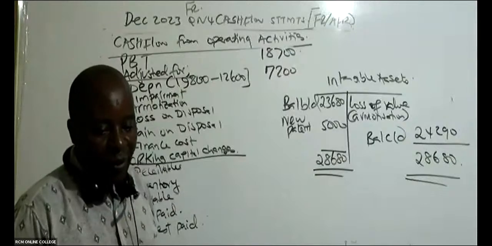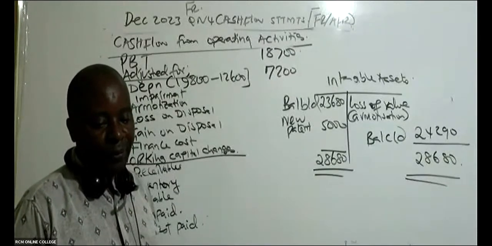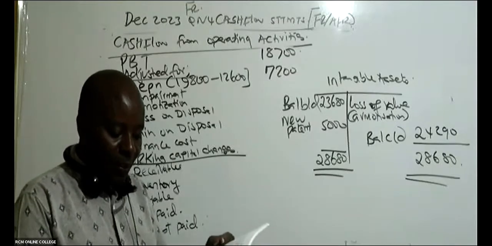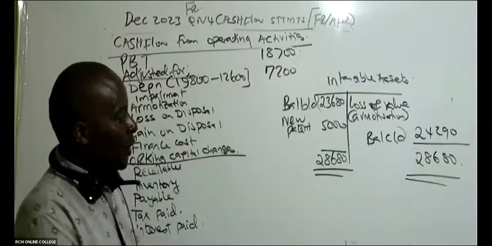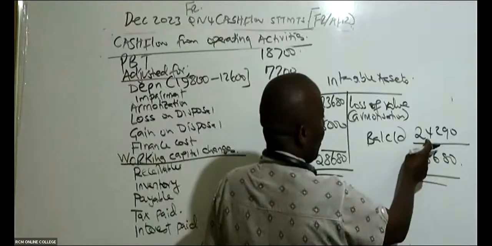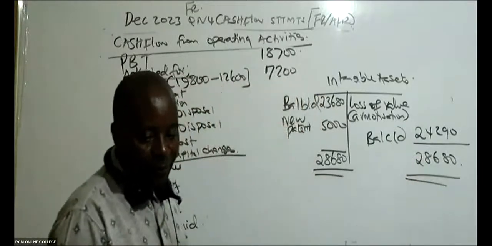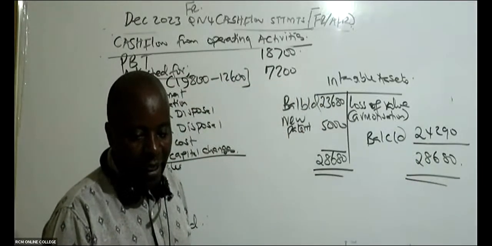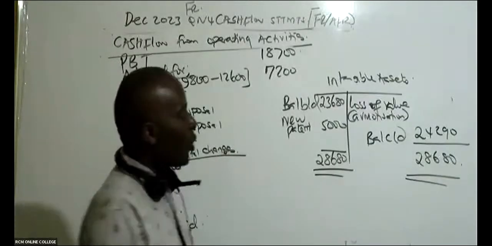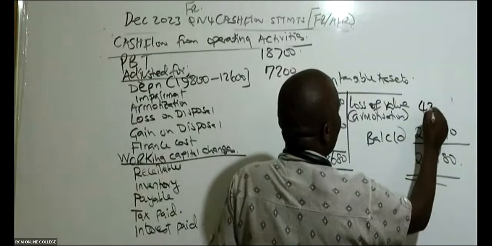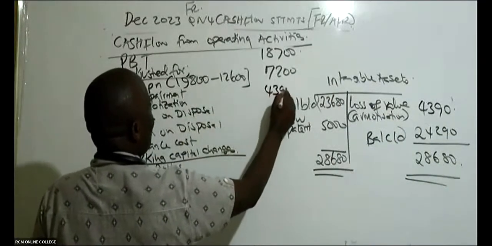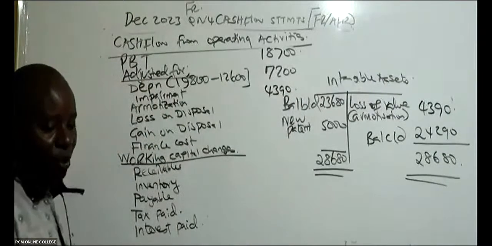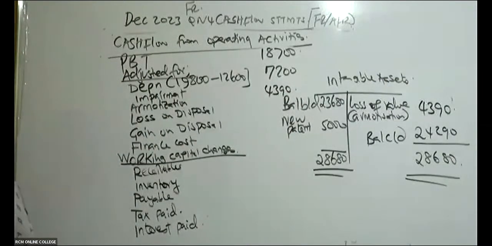Is there somebody who is able to give me this amortized amount, my good students? Because you're taking this 28,680 minus 24,290. Yeah, I can see from Joanne, 4,390, right? So this 4,390 is what I will bring here. Amortization, 4,390. Thank you so much.